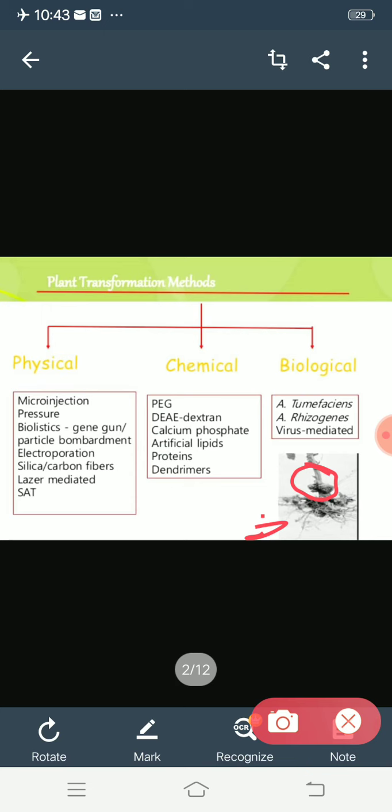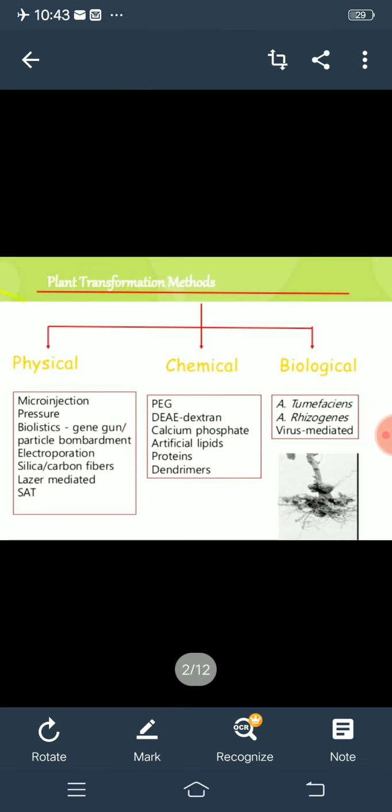See this, okay, this is your crown gall. So this causes the crown gall disease. And Agrobacterium rhizogenes causes the hairy root disease. Hairy root disease means, suppose this is your roots and it causes the hairy root disease, means many hairs come to this root. And there is another method also, virus mediated method.